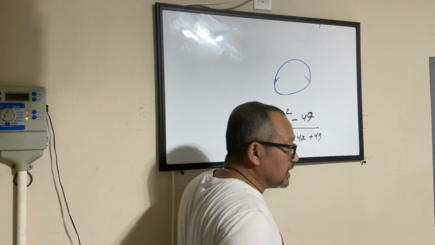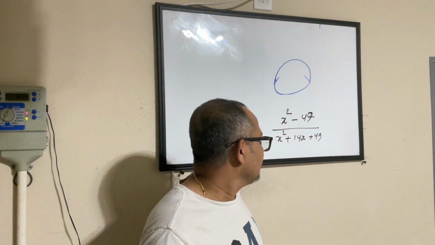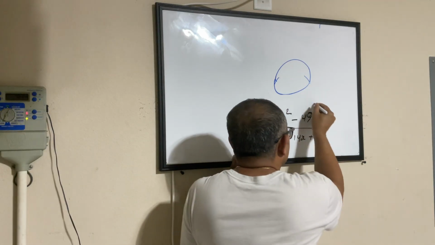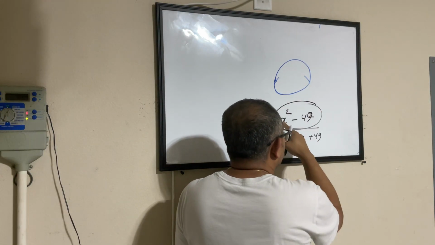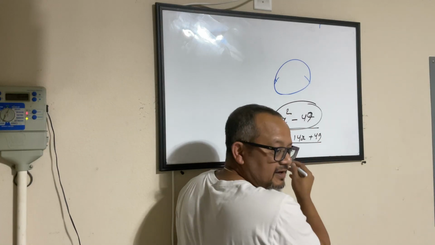This might look a little messed up, complicated, but this is not. Here if you look at it, this is a square minus b square, x plus 7 into x minus 7. And this one is,